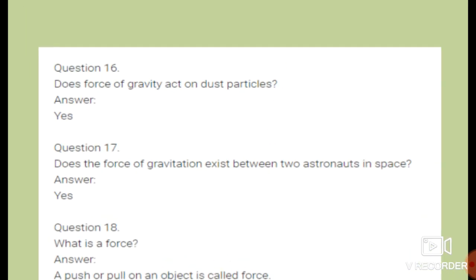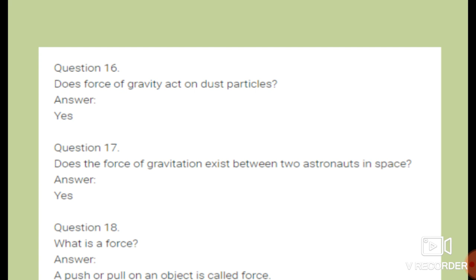Question number 16. Does force of gravity act on a dust particle? Yes, the dust particles which are present in the surroundings. So, what kind of force acts there? Force of gravity, of course. So, yes, the answer would be yes.